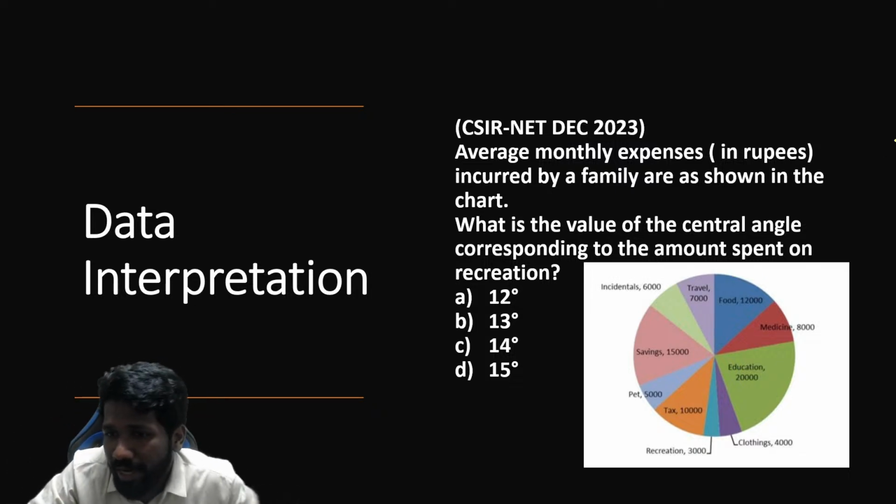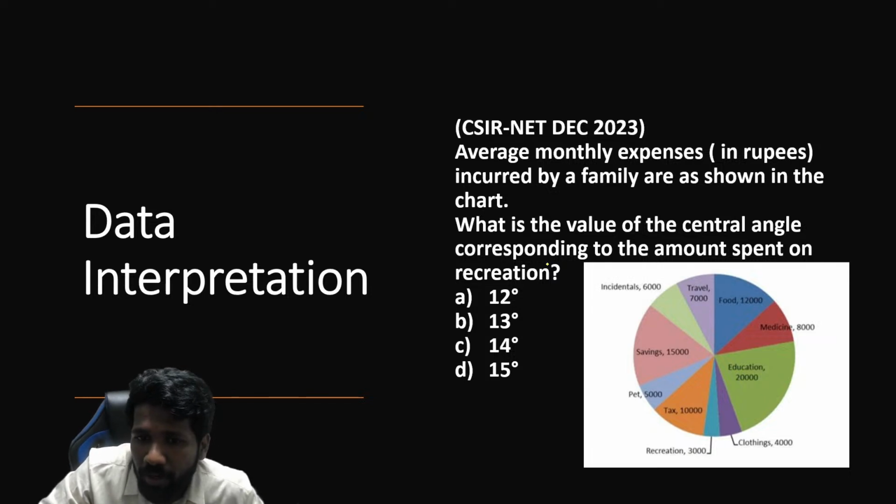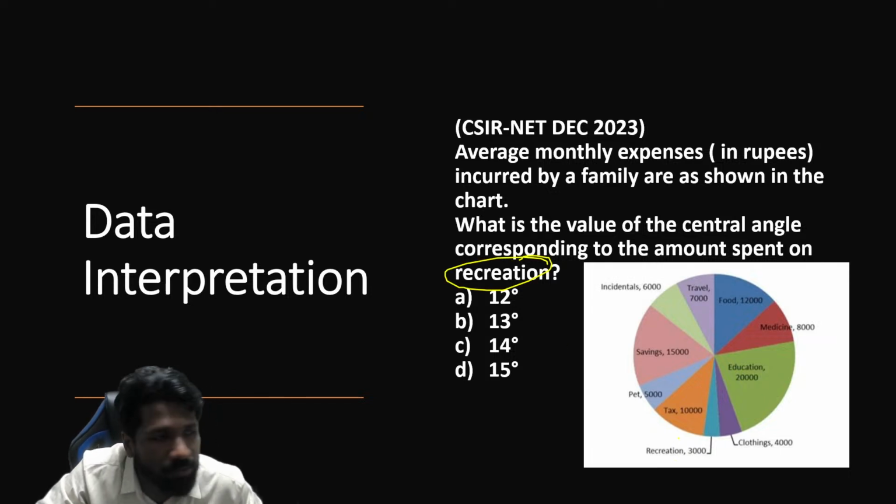Okay, this question, what is the idea? Central angle corresponding to the amount spent on recreation. Recreation is which one? This one, na?